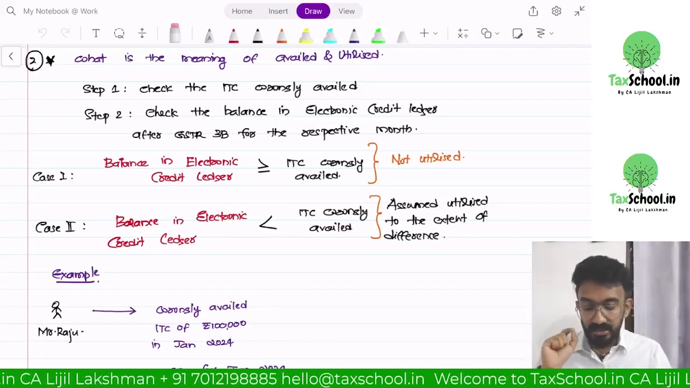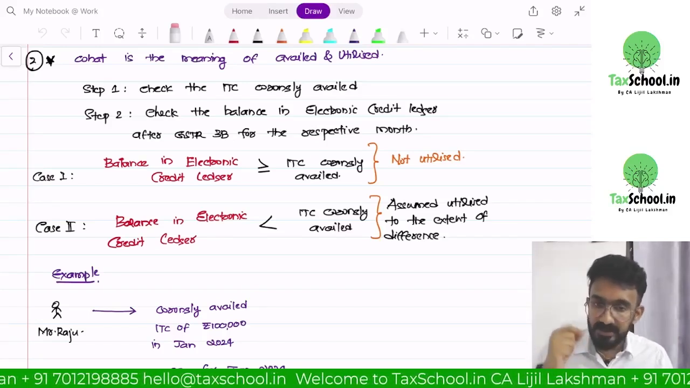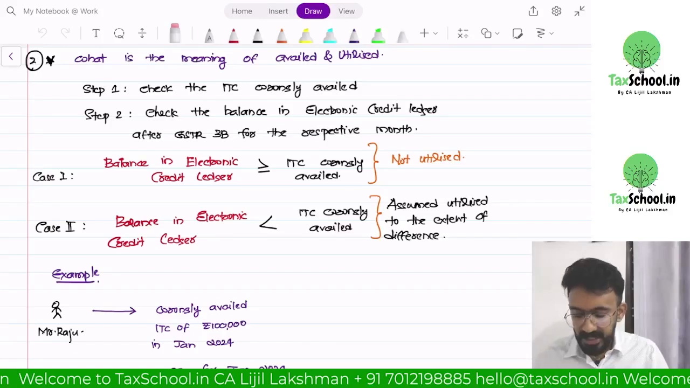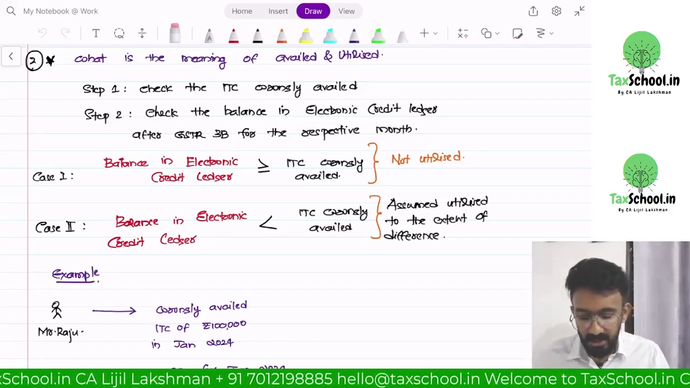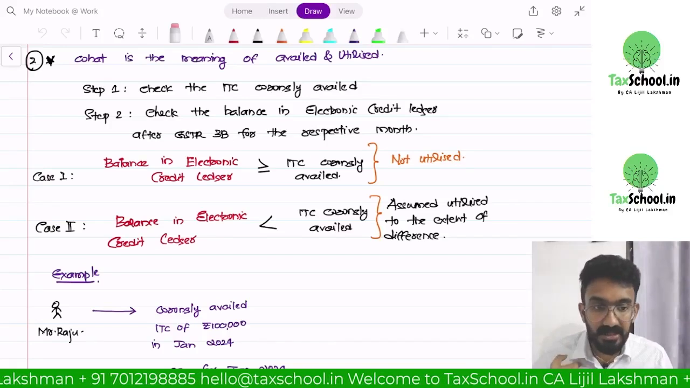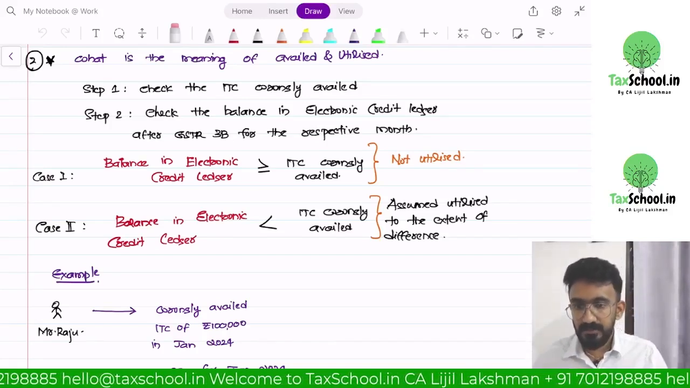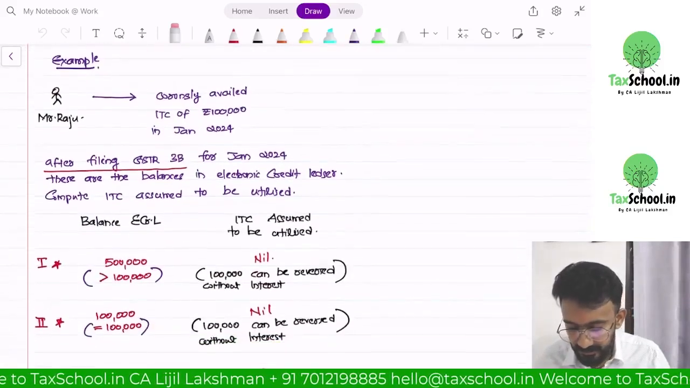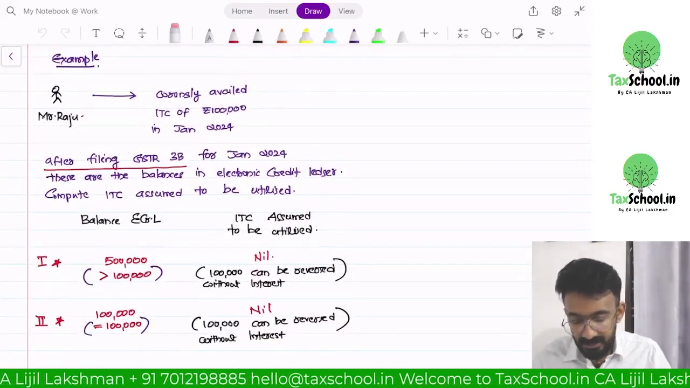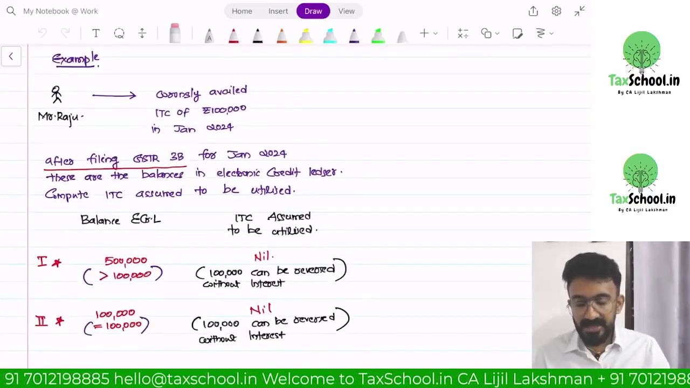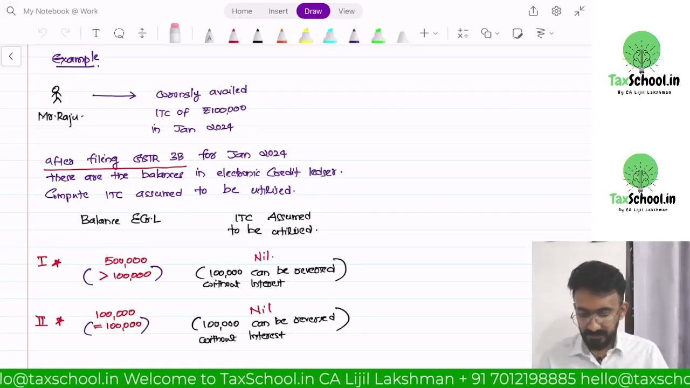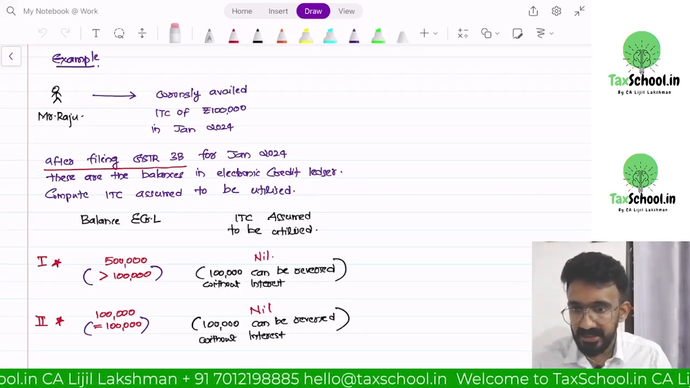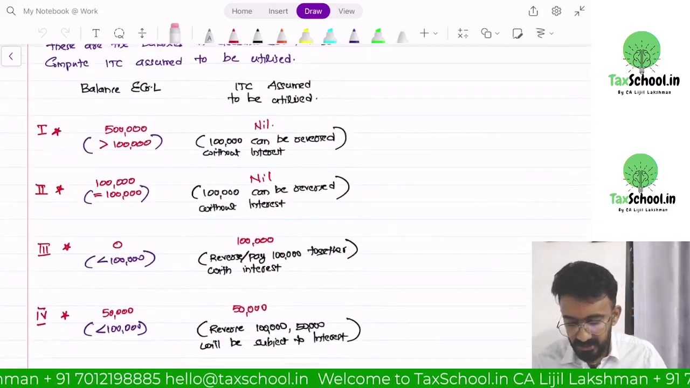Check the balance in the electronic credit ledger after 3B for the respective month. You look at how much balance is there in your electronic credit ledger after filing 3B. If the balance in the electronic credit ledger is more than or equal to the ITC wrongly availed, we assume it is not utilized. If the balance is less than the ITC availed, we assume it to be utilized. Look at this, I am giving an example for that. Mr. Raju wrongly availed ITC of 1 lakh in January. After filing 3B for January, I looked at the balance in his electronic credit ledger. I have given you 4 scenarios of the balances.